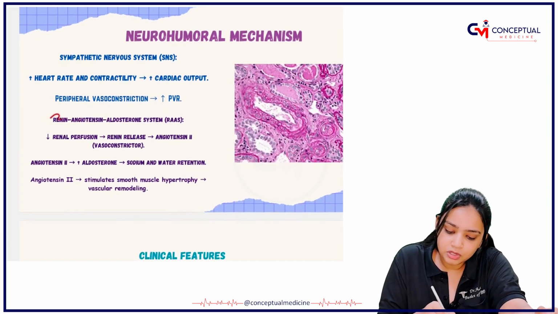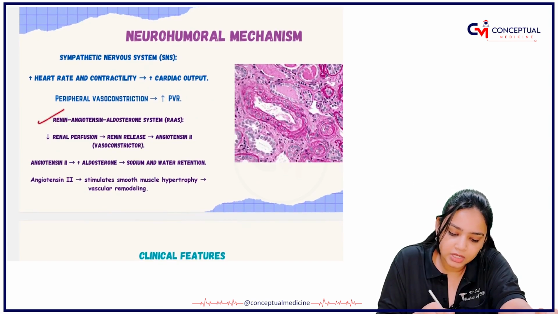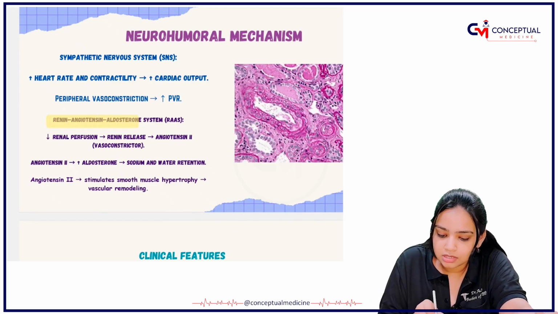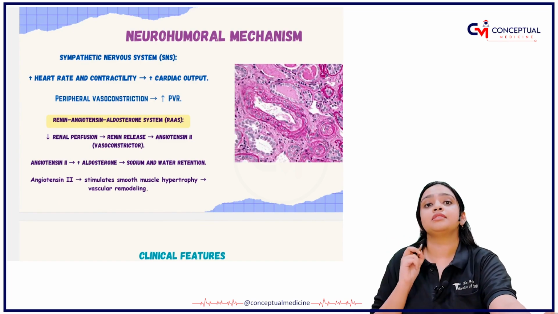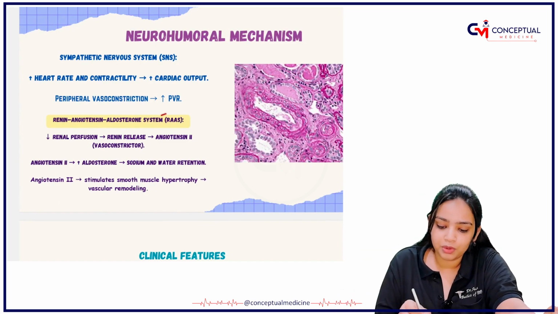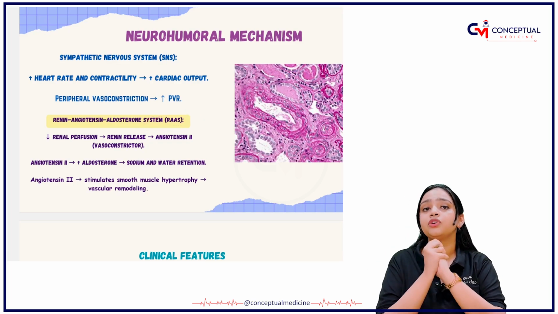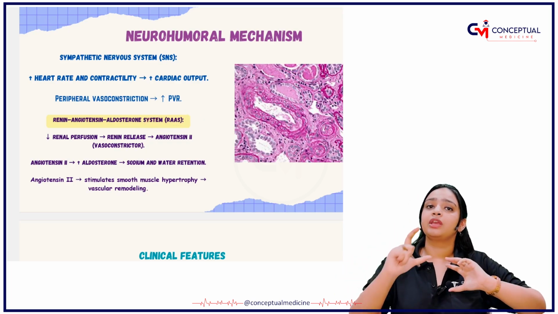The second thing is your renin angiotensin aldosterone system, the RAS system. I hope you have read that in your physiology chapter as well, because the RAS system is very important.